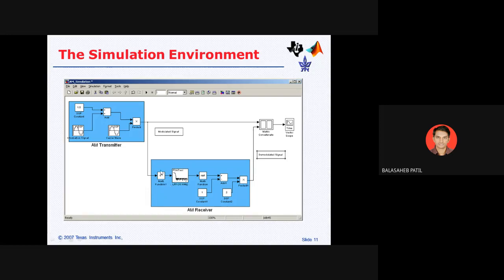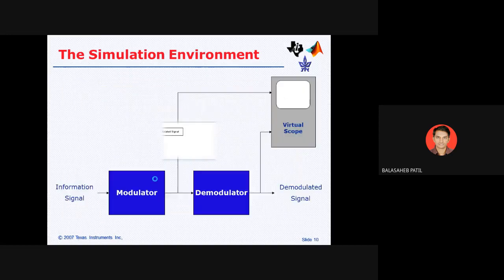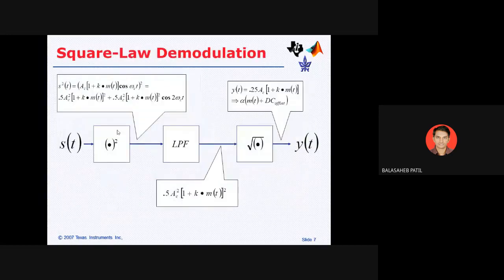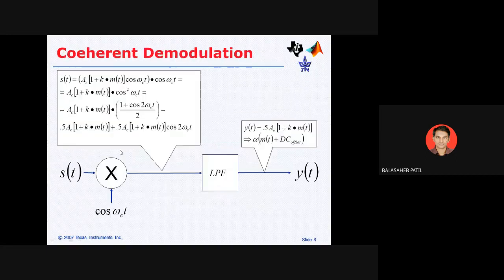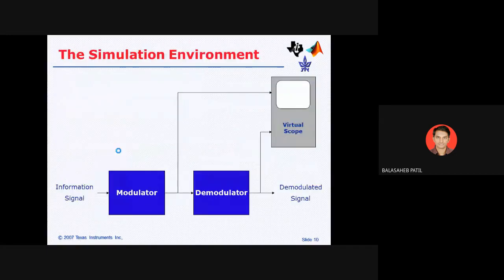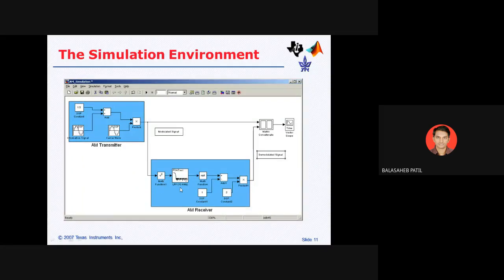You can use the square law detector here. So the square of this signal, at this point, square law detector. It will square this signal, and then it is given to the low pass filter. It will block the omega c and pass the low frequency signal, and since the square law is used, a square root is also required.